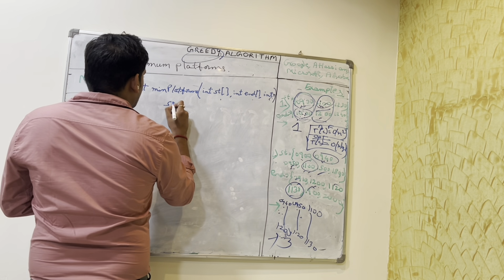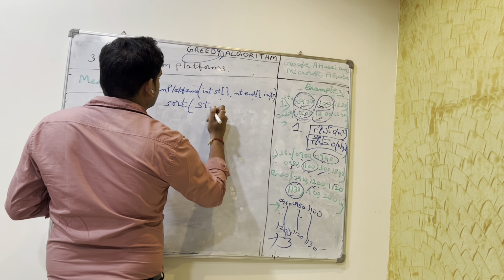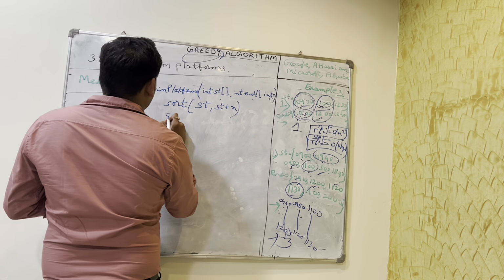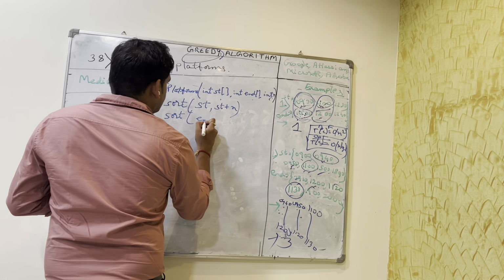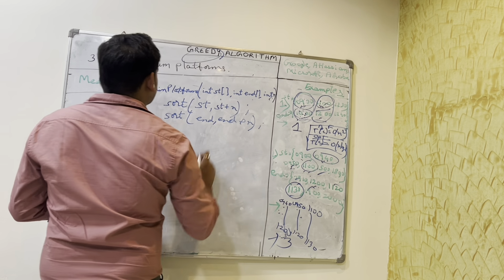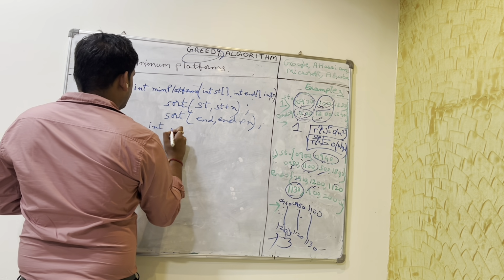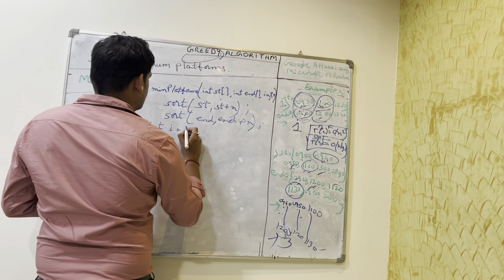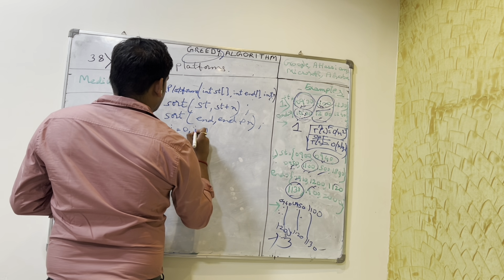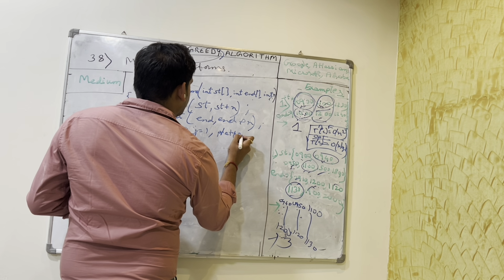So what I'll do is sort the start array, sort of ST plus N, and sort of END plus N. Now we will have I equal to 0, J equal to 1, and platform equal to 1, because there has to be at least one platform.